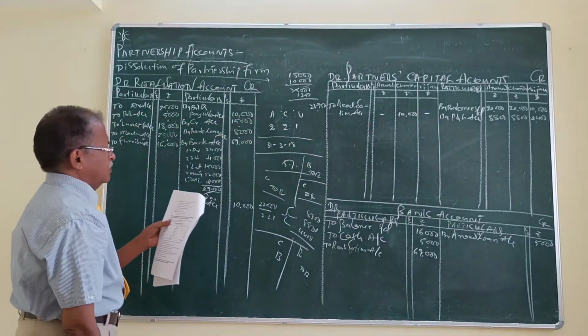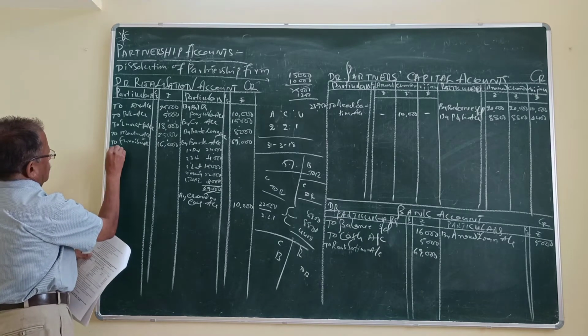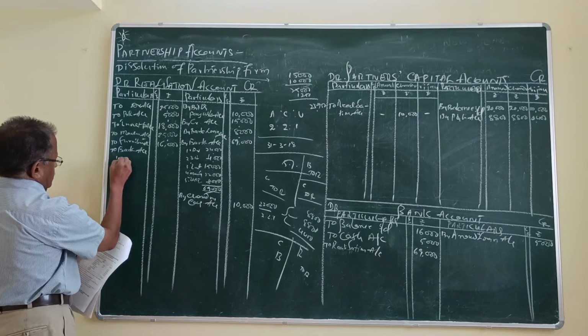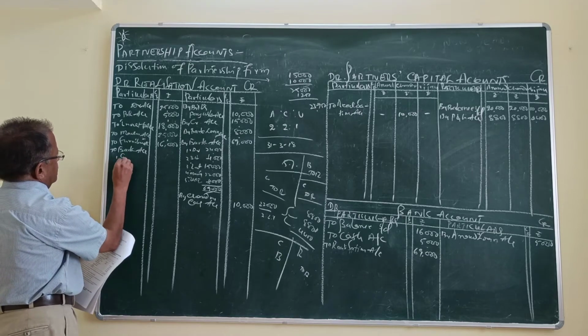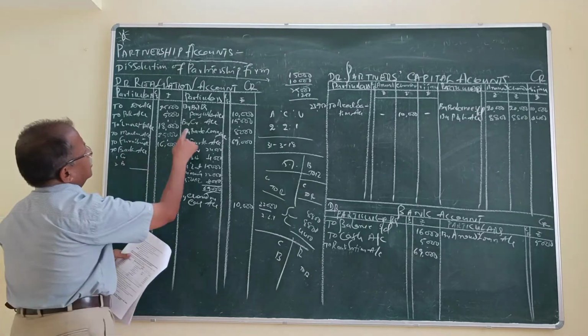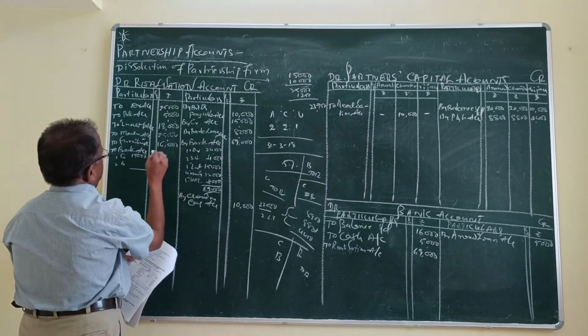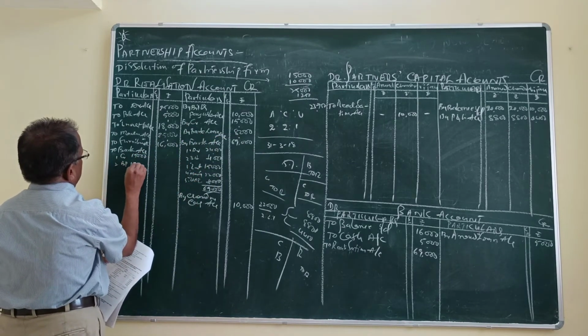Then creditors and bills will be paid at 5% discount. To bank account: creditors 15,000 and bills payable 10,000.